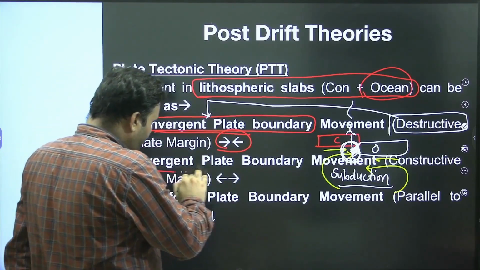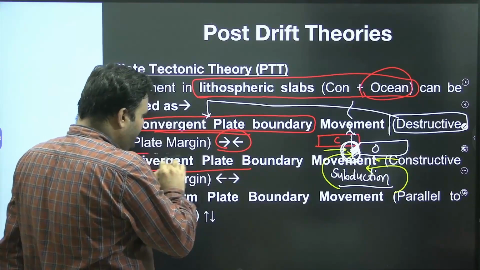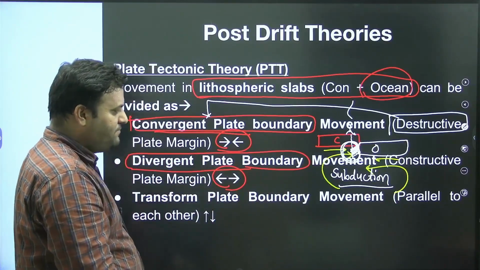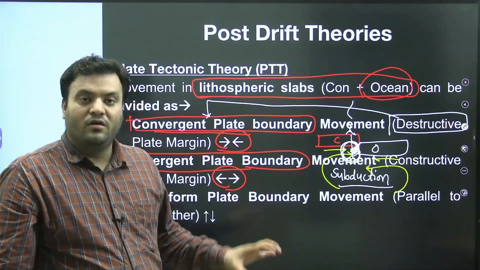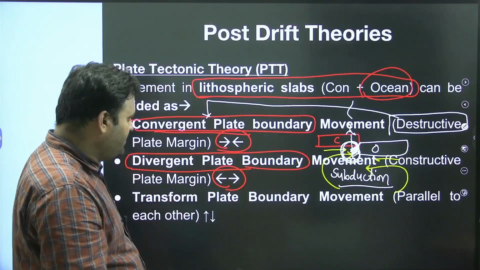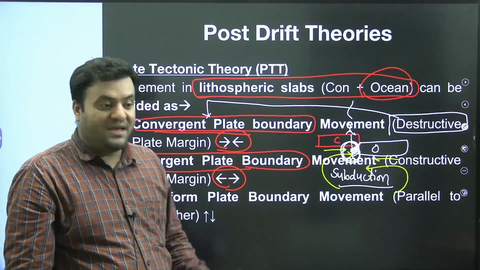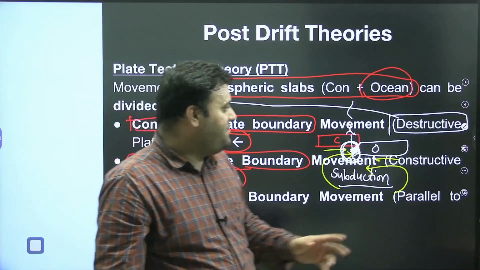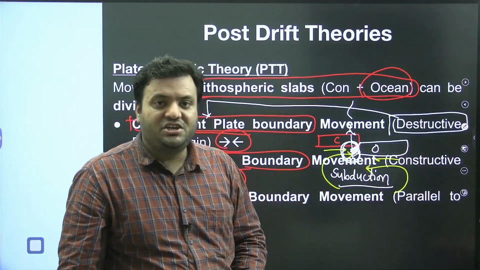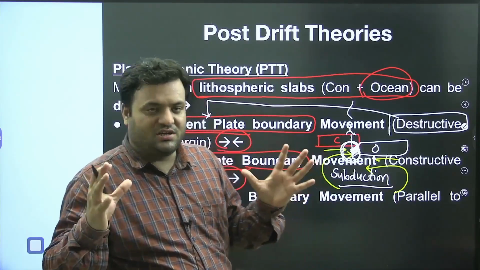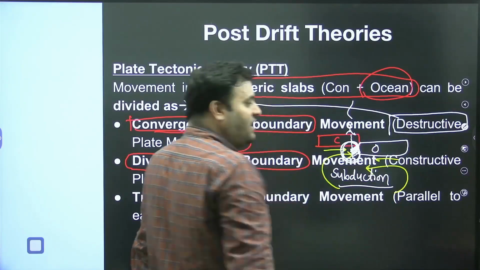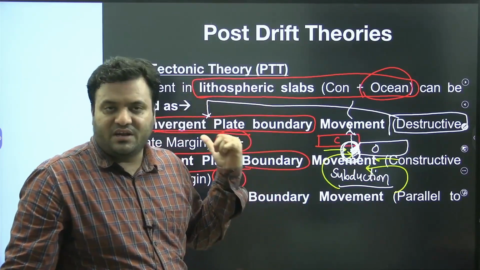So if we have a divergent plate boundary movement, meaning two plates are moving away from each other as a result of mantle currents, what would happen? Addition in the crust. Just take an example of the mid-oceanic ridge, which we have discussed in the seafloor spreading theory.